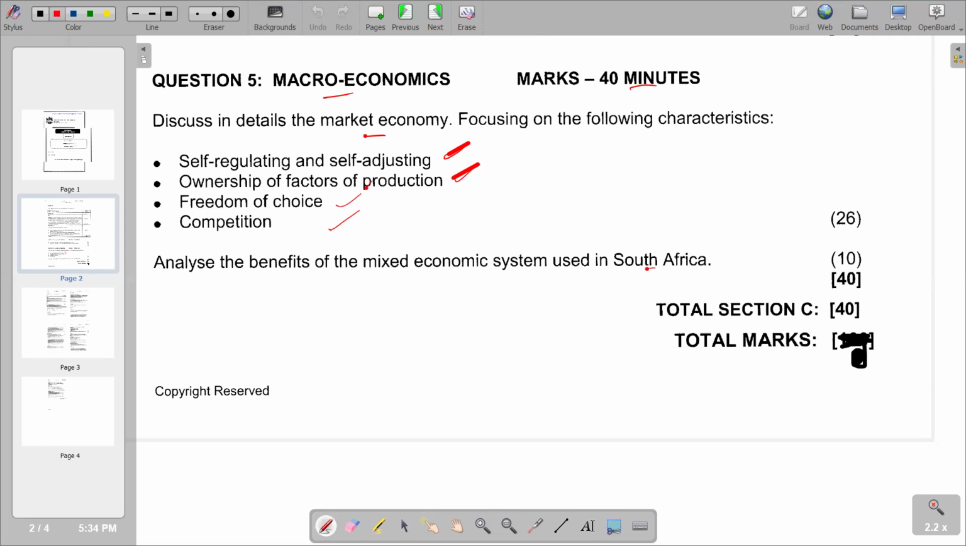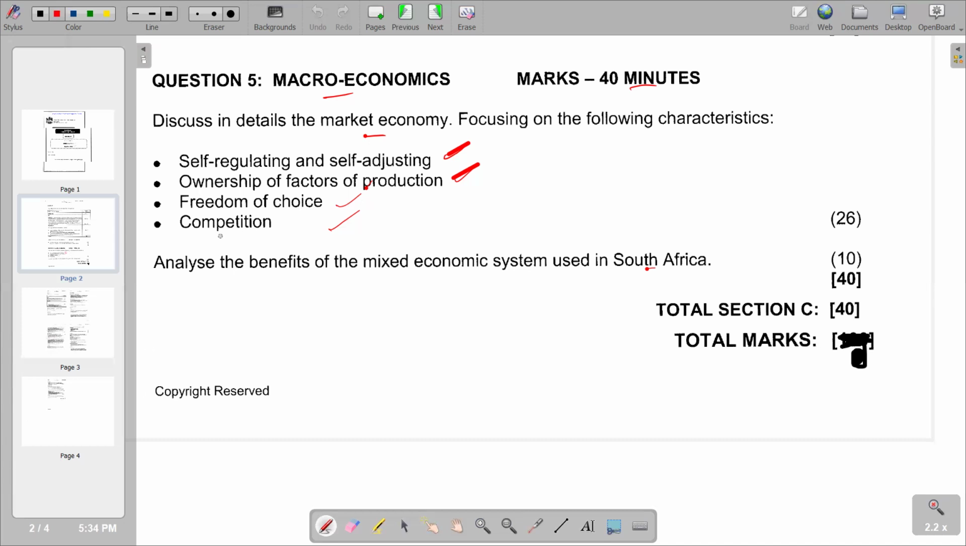For example, prices are determined by the forces of supply and demand. There's no government which determines the prices. In terms of the resources that are supposed to be used, the demand for those products determines the production of those goods. So that's the kind of scenario that we have in a market economy. So we have seen the explanation in terms of self-regulating.